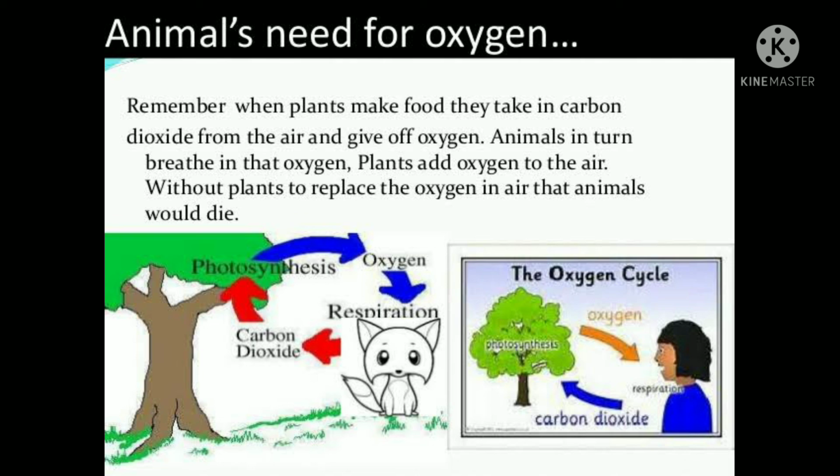Similarly, if we observe the dependence of plants on animals, plants get carbon dioxide from animals through the respiration process, and plants also depend on animals for pollination and seed dispersal. So both plants and animals are interdependent on one another.